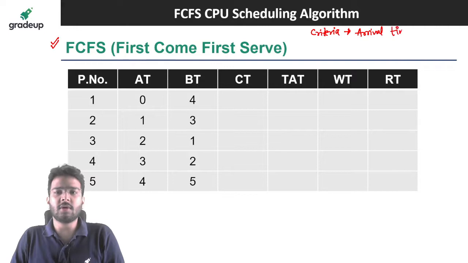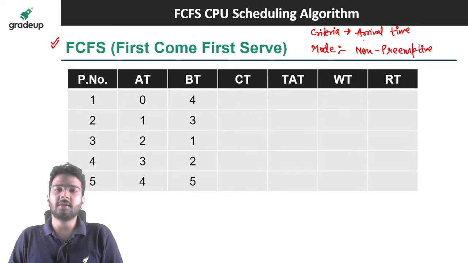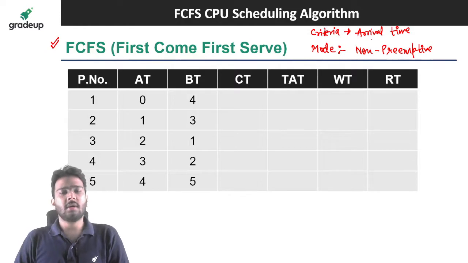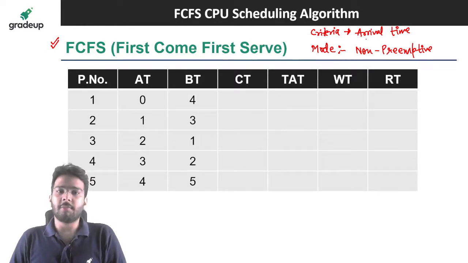And if we talk about the mode, it is non-preemptive. That means once you have allocated the CPU to a particular process, it will execute till its completion.